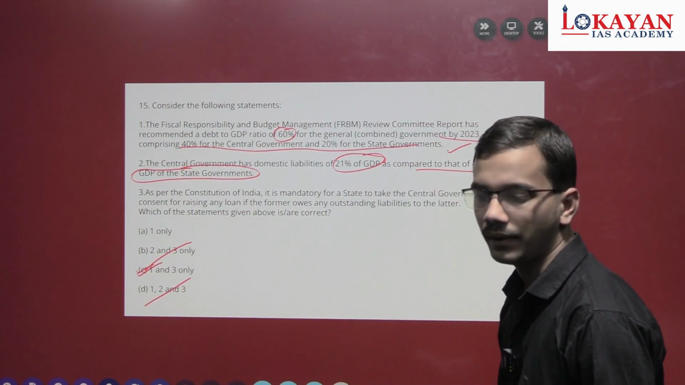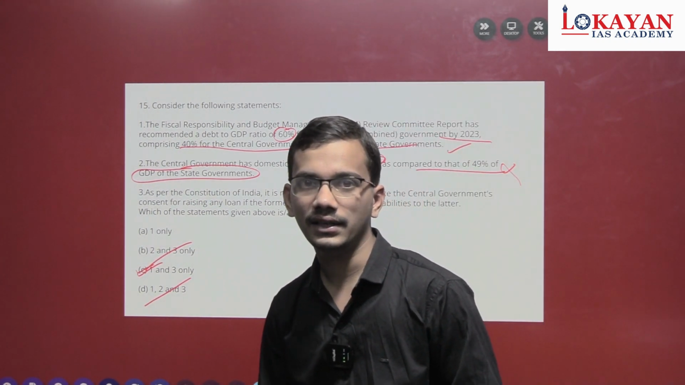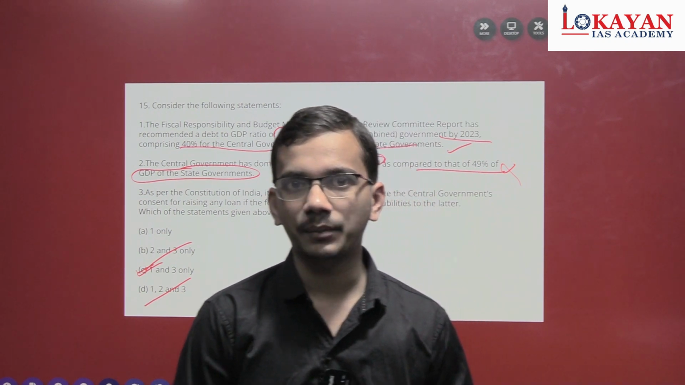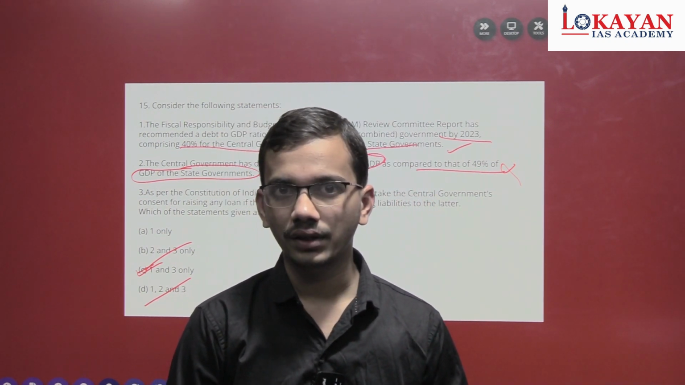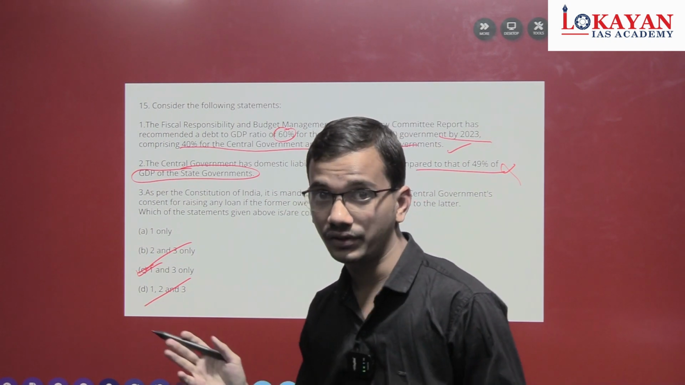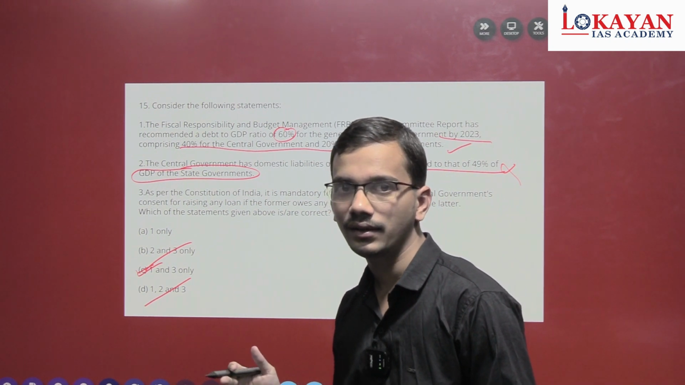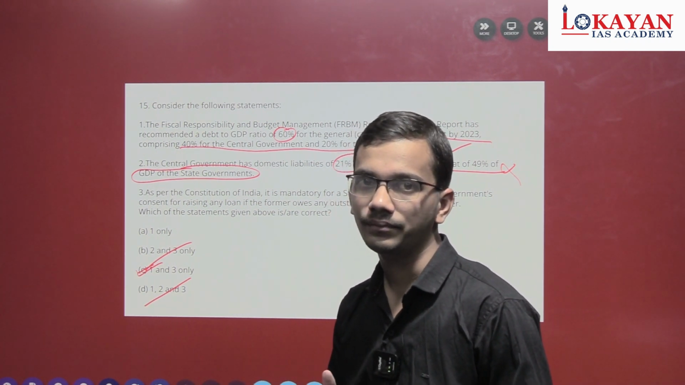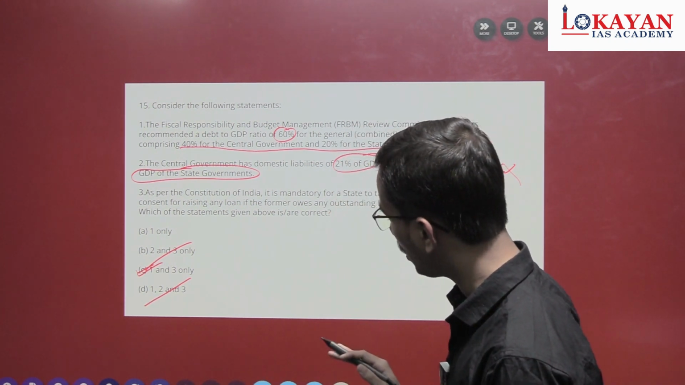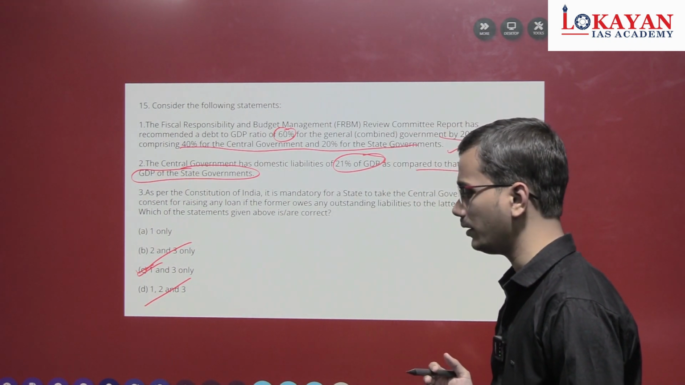The revised target of FRBM will be published in this year's budget. Our faculty at Lokayan Academy will discuss the budget also. There you will have the revised targets of FRBM. So that's why I haven't mentioned specific targets here. I just discussed the trend. Okay, so that's all about today's session regarding fiscal policy.